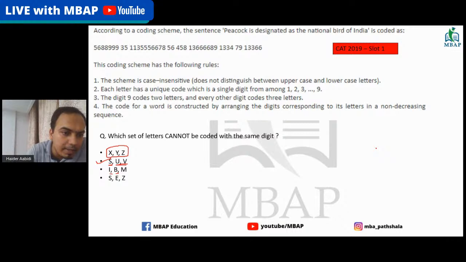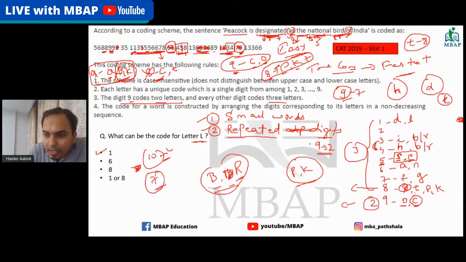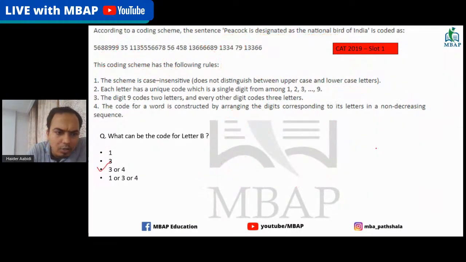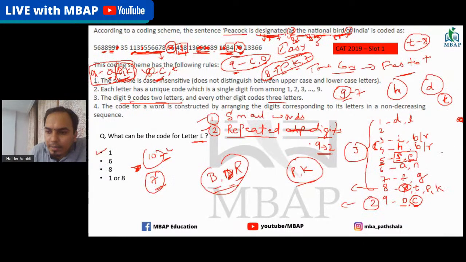So that we don't know. Okay. S, E and Z. If we see, S is 5, E is 5, and Z is only one thing. So Z can definitely be added because S and E are already together. S and E is already together. Z can definitely be added.